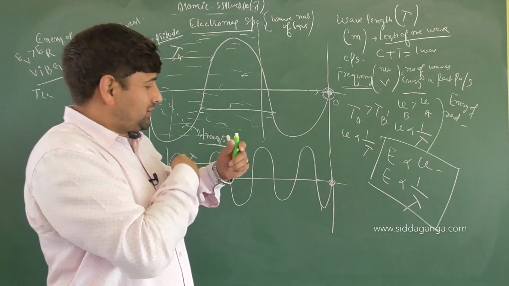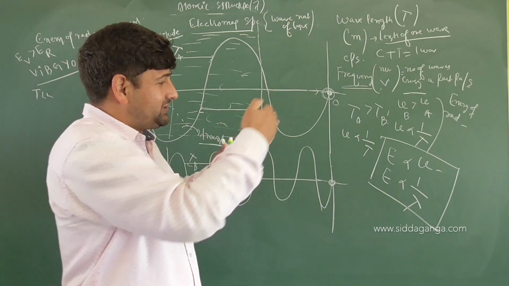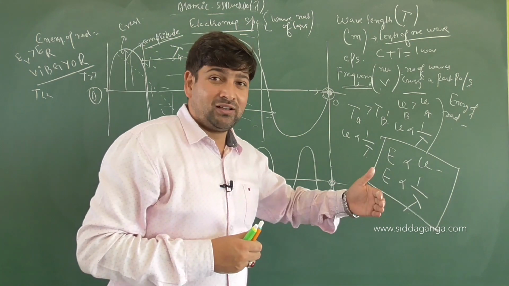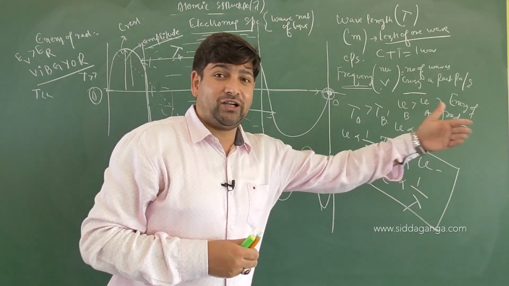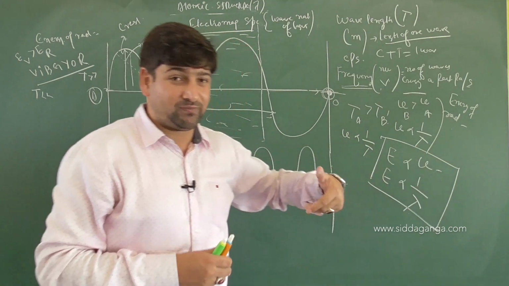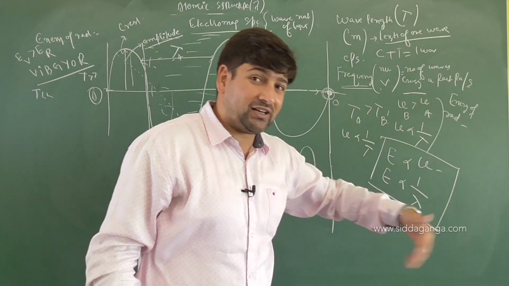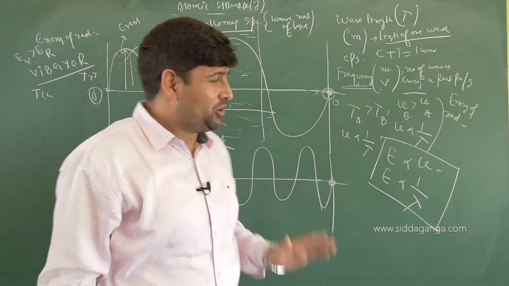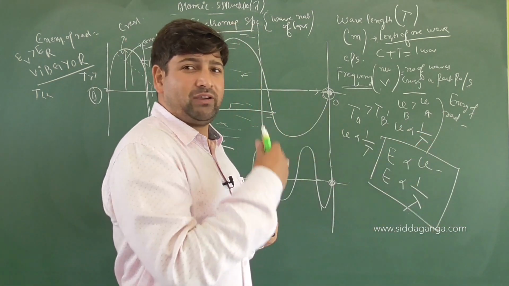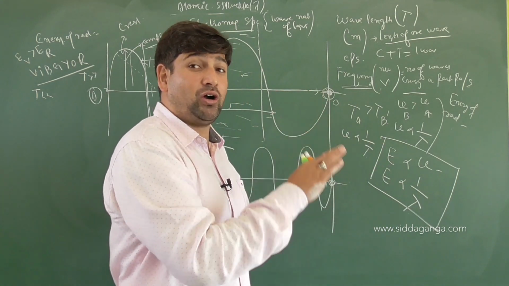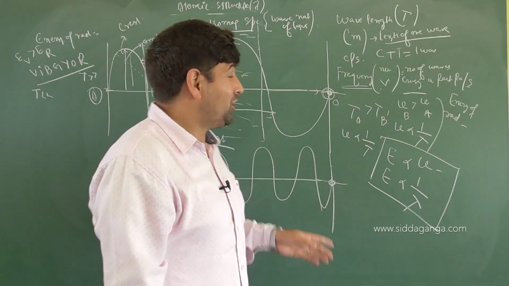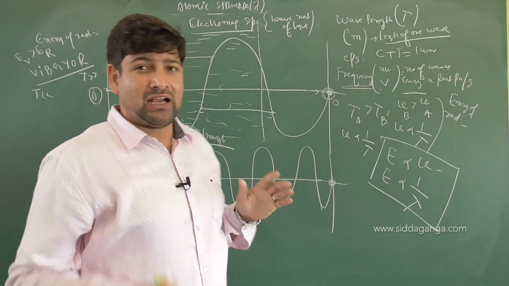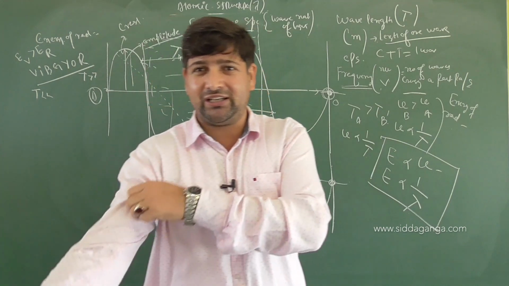So you got cosmic rays, you got gamma rays, you got X-rays, then you got ultraviolet rays, then you got V, I, B, G, Y, O, R, visible portion, visible zone. Then you got near infrared, then you got infrared, then you got microwaves, then you got radio waves, and so on and so forth. So they are increasing energies. So microwaves, radio waves are coming in the low energy portions, whereas cosmic rays and gamma rays are coming in the high energy portion.